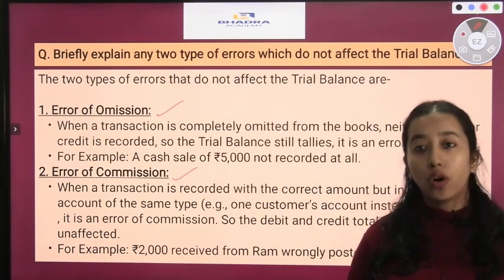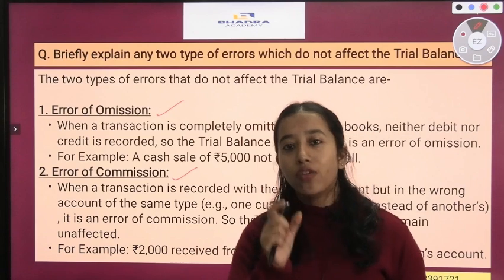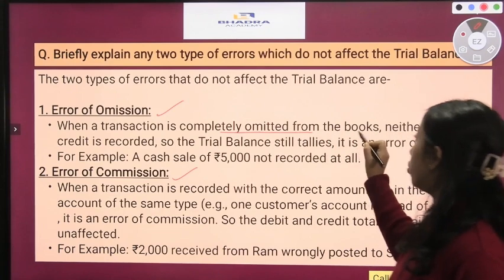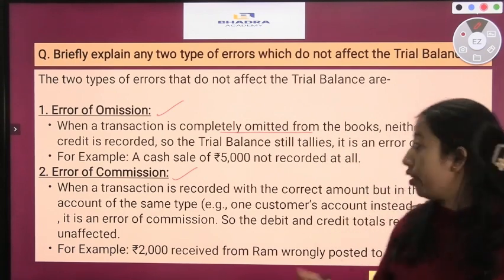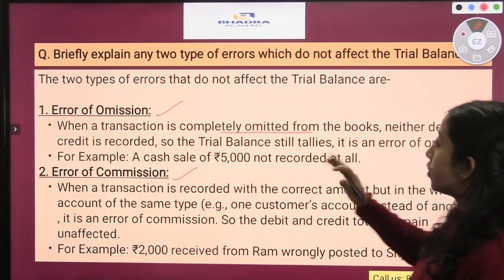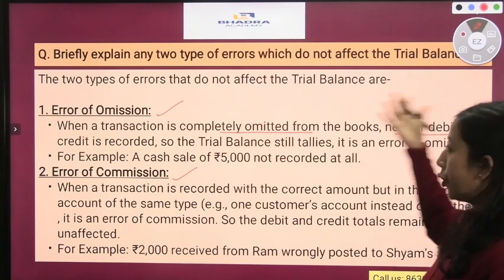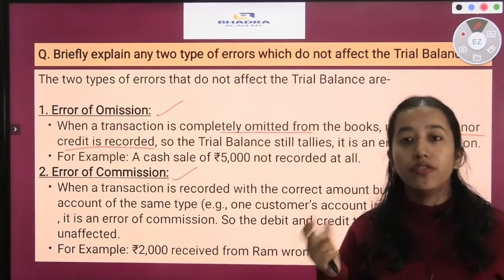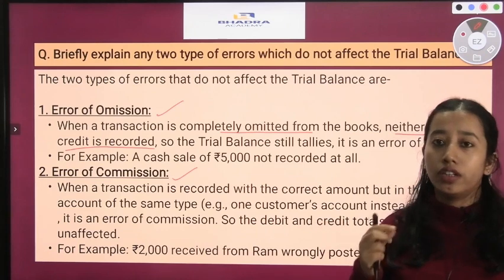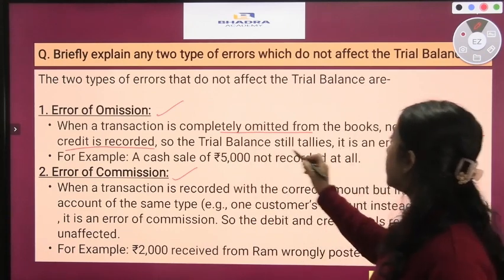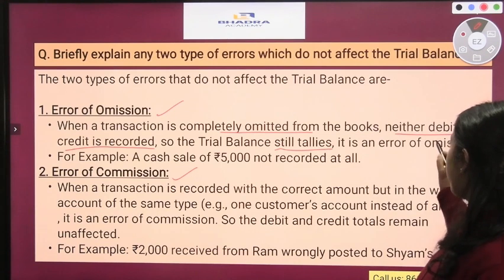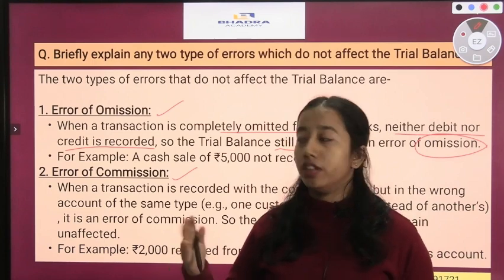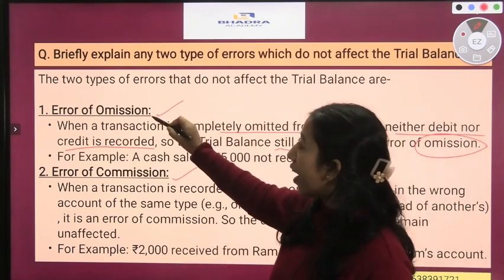So what is error of omission? When a transaction is completely omitted from the books, that means that transaction is not recorded. Neither debit nor credit is recorded. So maybe the accountant forgets, or maybe the receipts or the invoices of those transactions are not available, so it is omitted. So the trial balance still tallies in this case, so that becomes an error of omission.